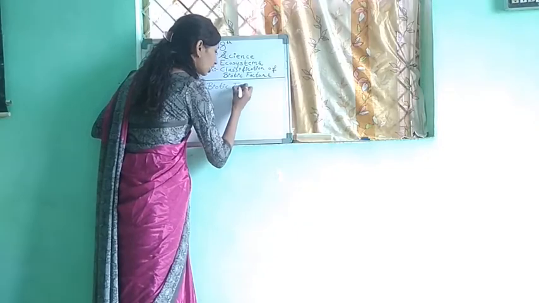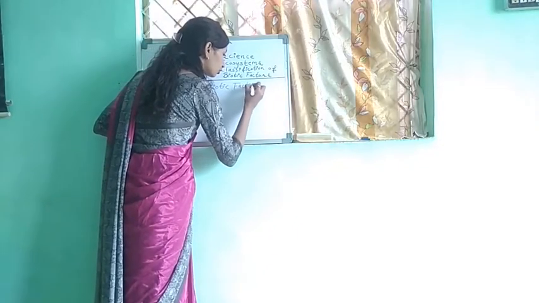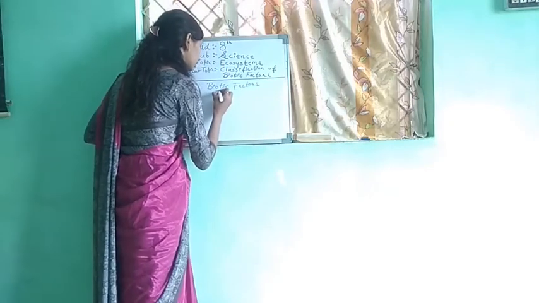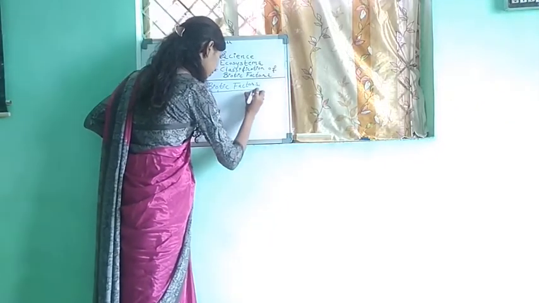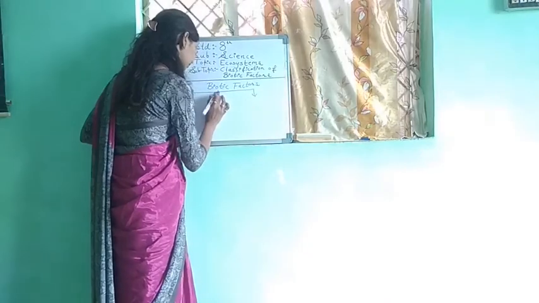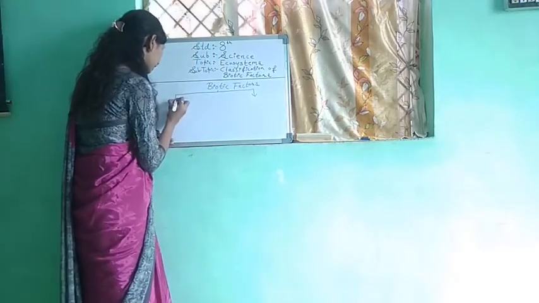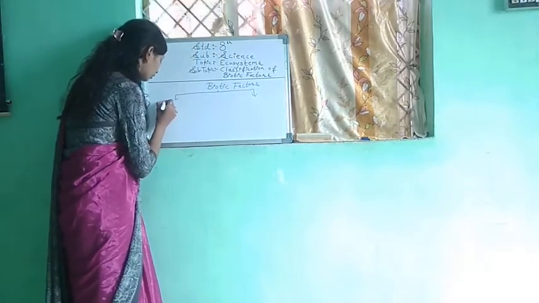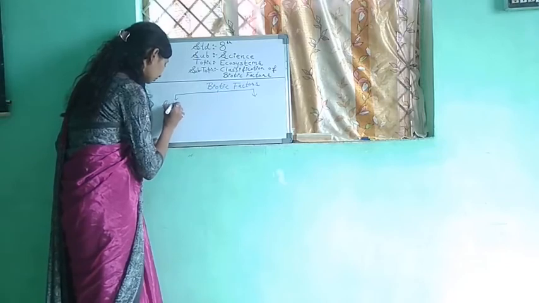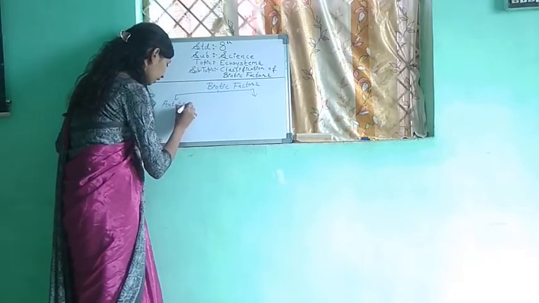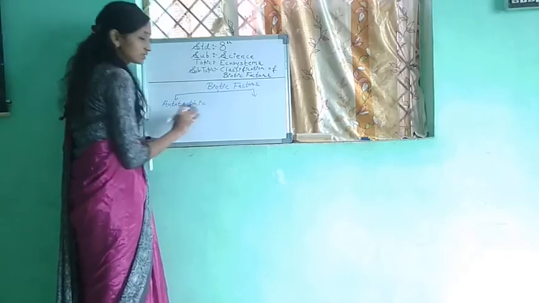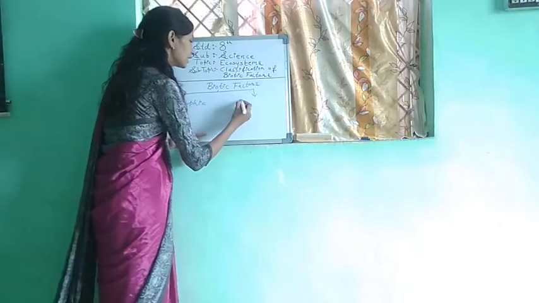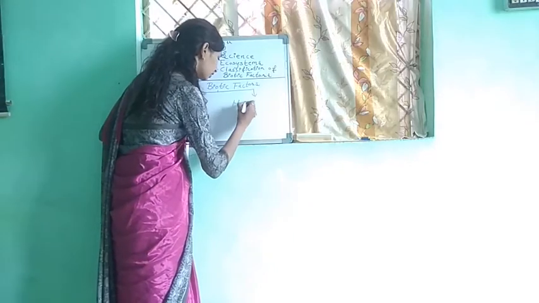As the abiotic factors were divided into two groups, these biotic factors are also divided into two groups. And these two groups are: the first one is autotrophs or autotrophic organisms, you can say, and the second one is heterotrophs.